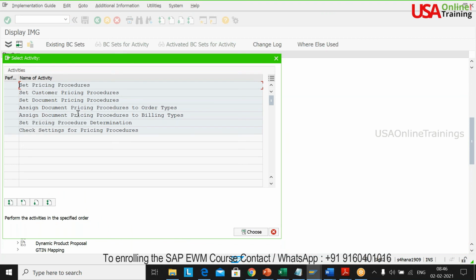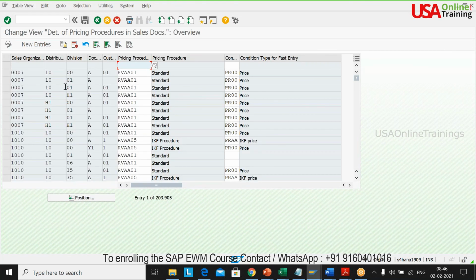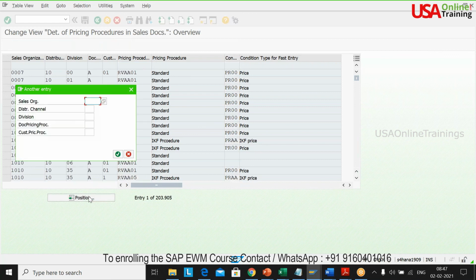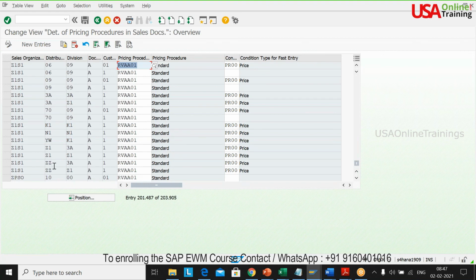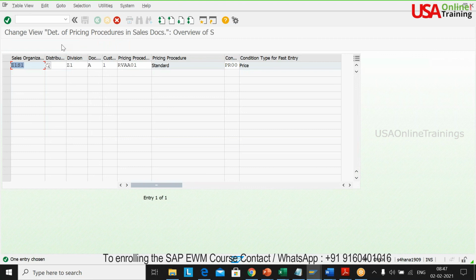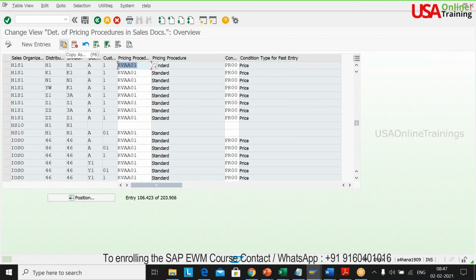Set pricing procedure, assign pricing procedure to order types, set pricing procedure determination, I guess. Okay, here for my sales organization and for my distribution channel, Z1, S1, I think it should be there. What I will do is Z1, I'll copy here to my H1, S1, H1, H1, standard only, sir. This customer pricing procedure only, I'm assigning it here. Okay, just save it.